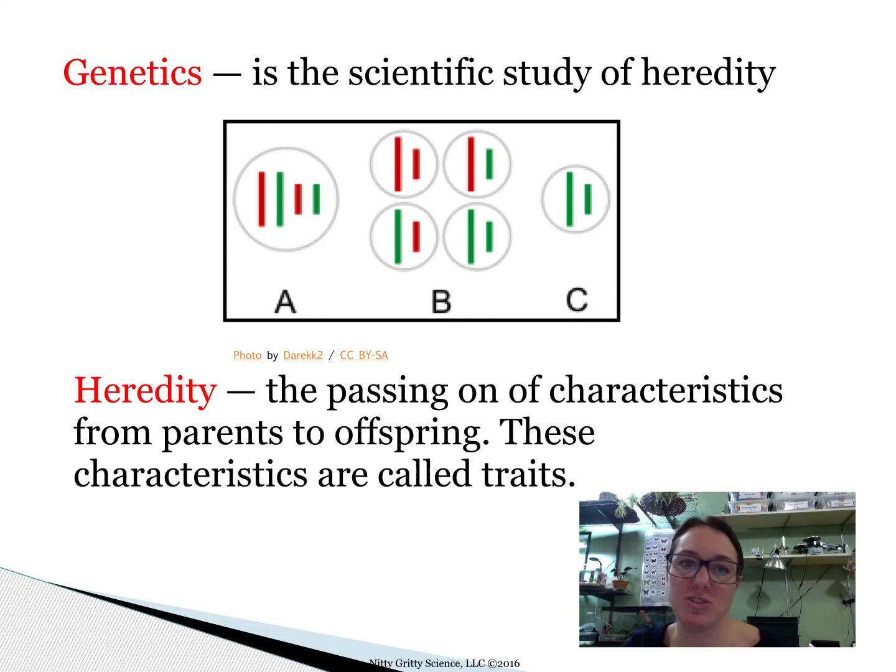So let's just start right out with genetics. The definition of genetics is that it is the scientific study of heredity. And heredity is the passing of characteristics from parent to offspring. And those characteristics that are passed from parent to offspring are called traits.